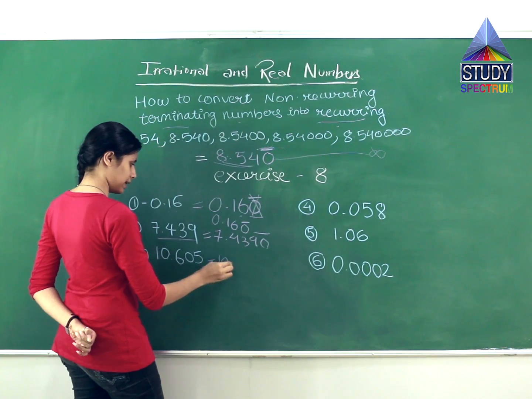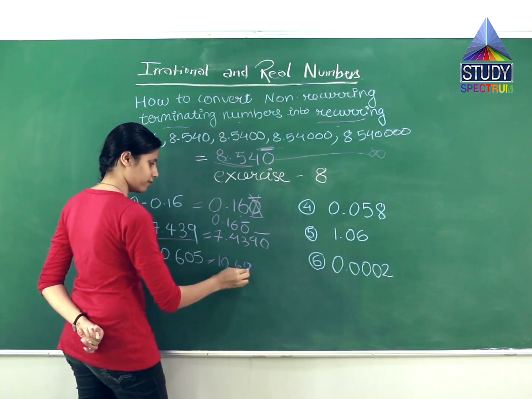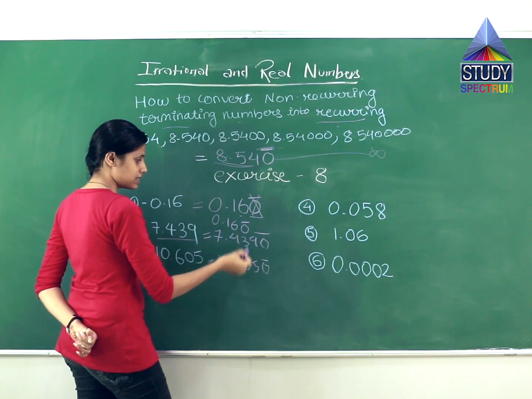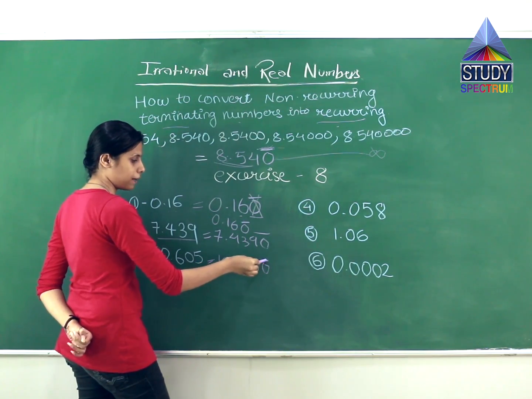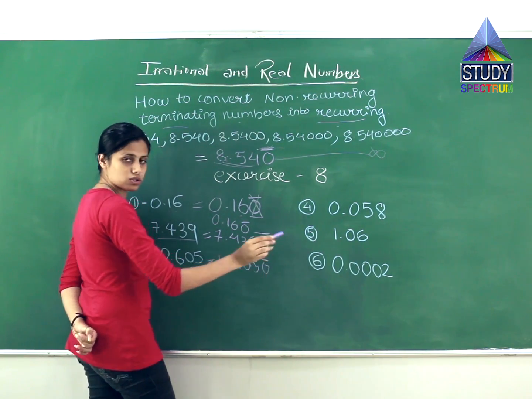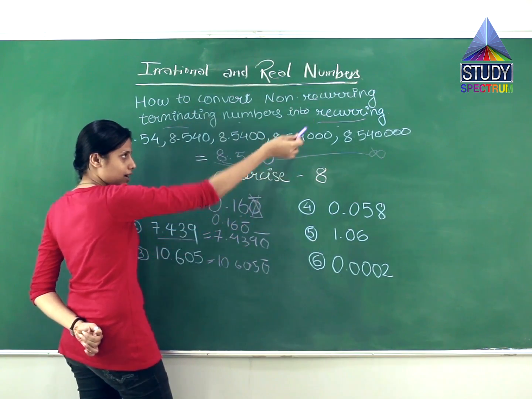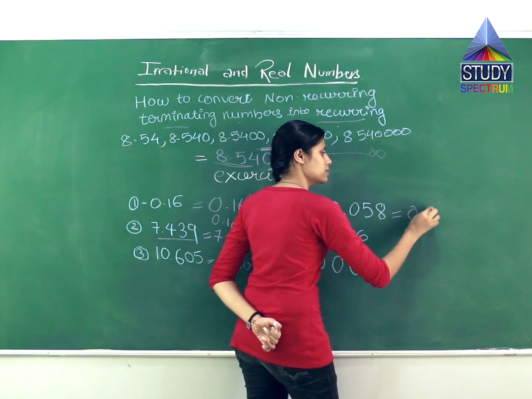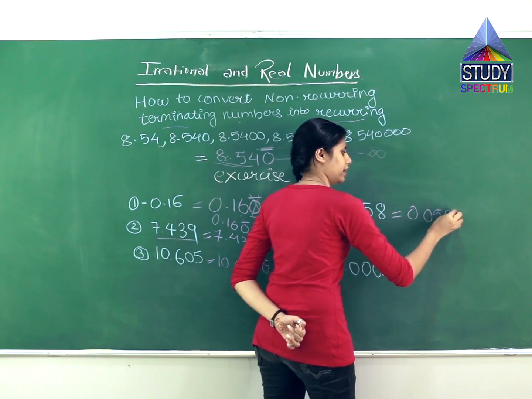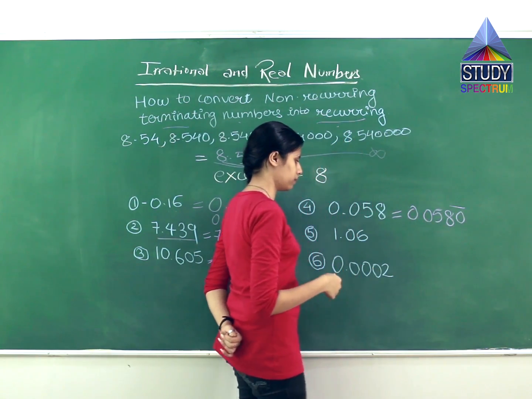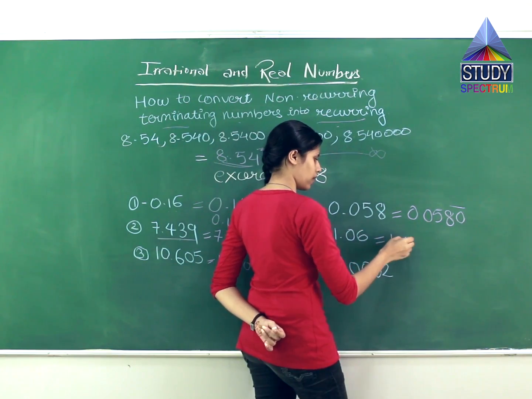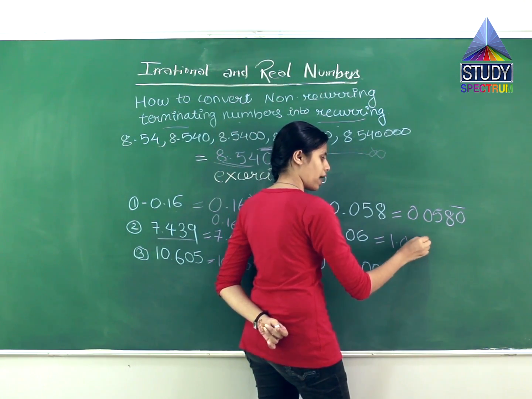Similarly with this, 10.605, 0 and a bar above it. The same representation, the 0 and a bar, indicates that this 0 goes on till infinity, making it a recurring number. Similarly with this, it is 0.0580 and a bar above it. The same with this one, it is 1.060 and a bar above it.